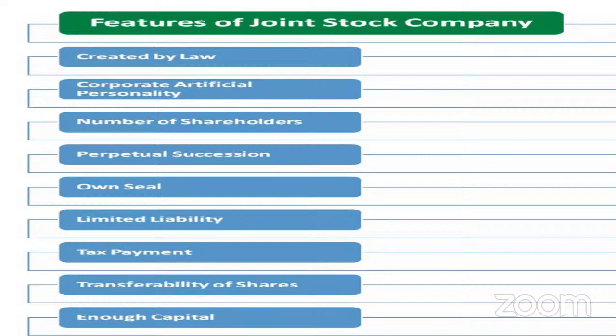Either if you take other forms of organization like the Hindu undivided family, the Karta is liable for everything, that is unlimited, whereas the other members are limited. But here, in the joint stock company, the liability is limited, meaning less. That means the liability of its shareholders is limited to the value of the shares they have purchased. That is the meaning.